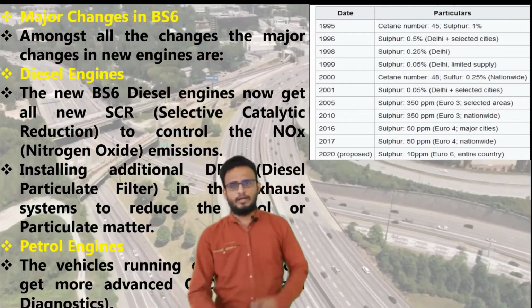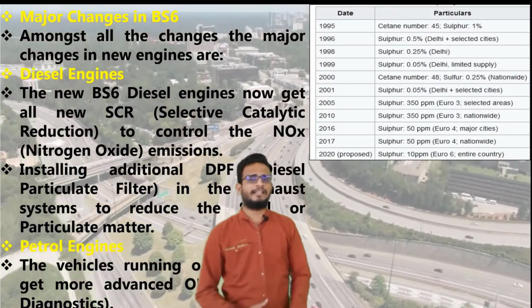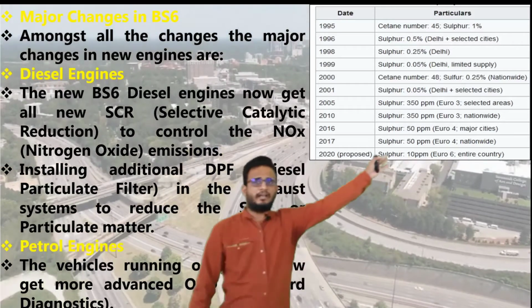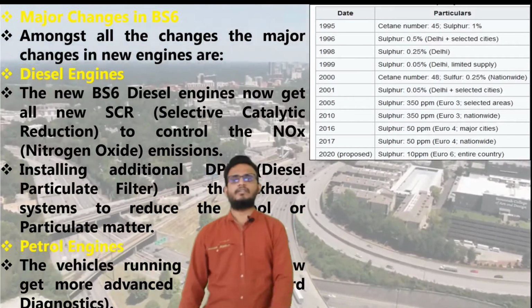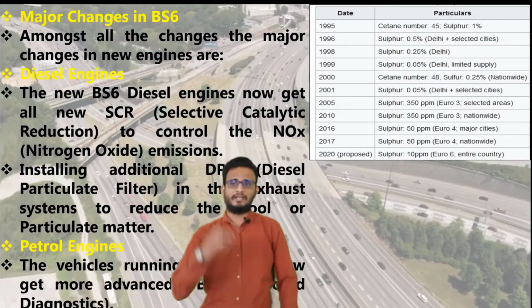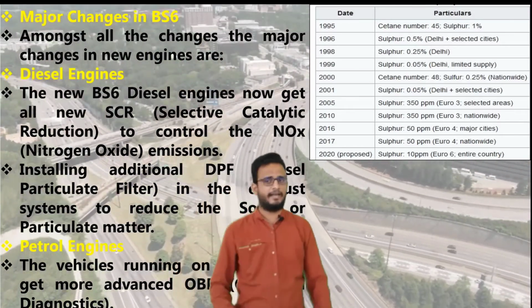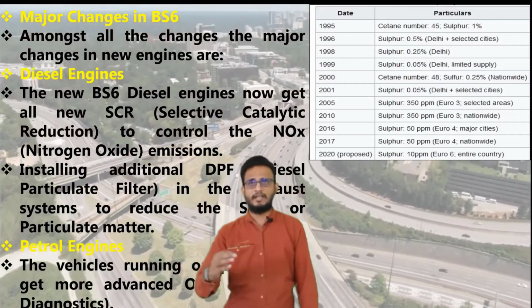It basically indicates sulfur values, and you can see that the sulfur values are consistently decreasing. So this is the basic BS6 reform: in diesel engines, selective catalytic reduction is compulsory, and in petrol engines there is the OBD, the onboard diagnosis system.